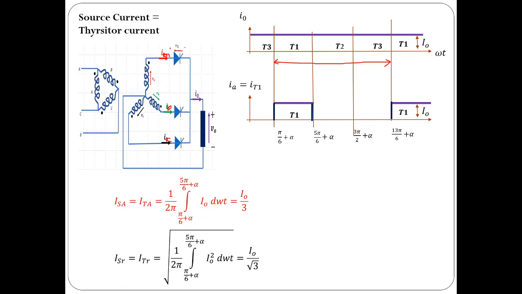Similarly, RMS value would be I naught by root 3. So you can derive it. Of course, I naught is same as IOR also in this case, so you can also write it as IOR by root 3. IOR and I naught both are equal because current is ripple free. So for simplicity, I have written it as I naught by root 3, assuming that load is ripple free. If load is not ripple free, this expression may not be valid. So you have to verify, you have to cross check.